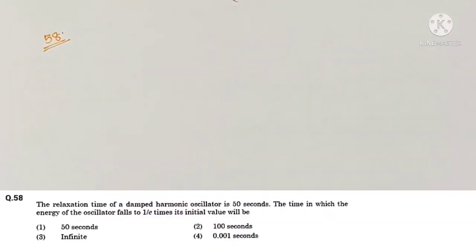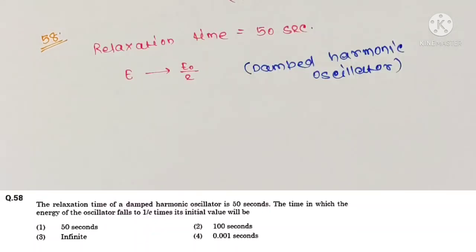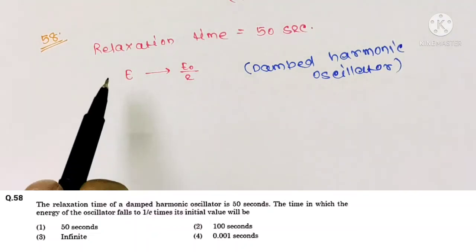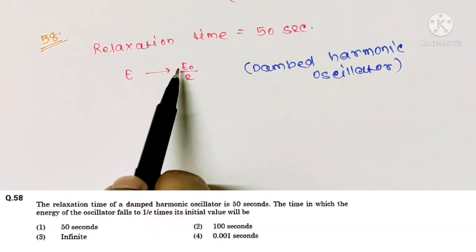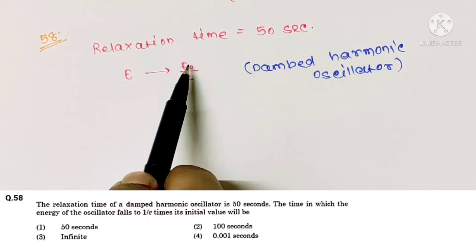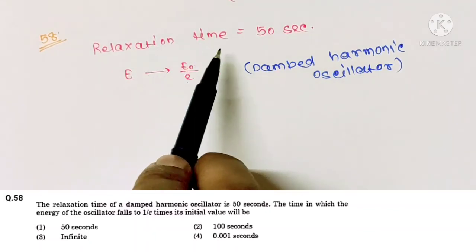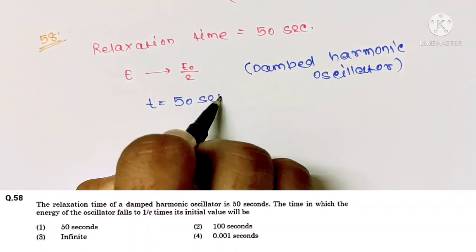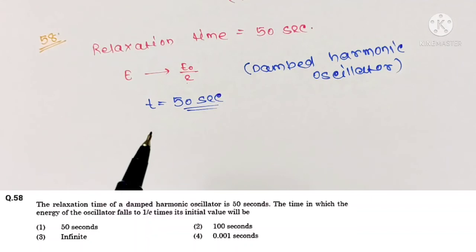Question number 58. The relaxation time of a damped harmonic oscillator is 50 seconds. The time in which the energy of the oscillator falls to 1 by e times its initial value will be. For a damped harmonic oscillator, we know the time taken for the energy to fall to 1 by e of its initial value is the same as the relaxation time. So here the time will be 50 seconds. So your correct option is option 1.